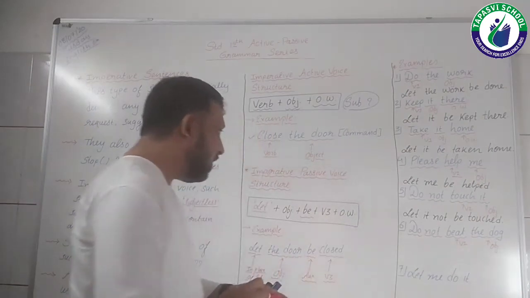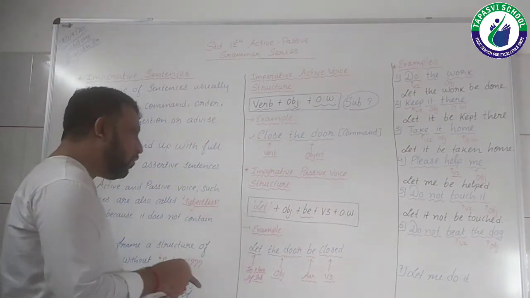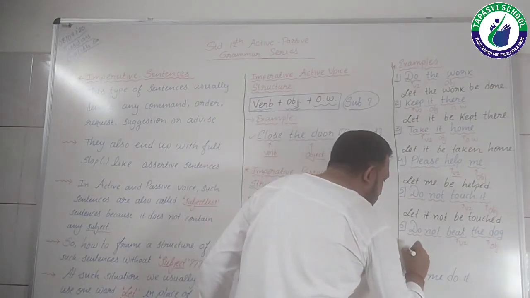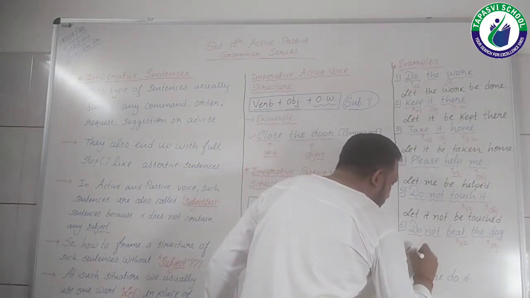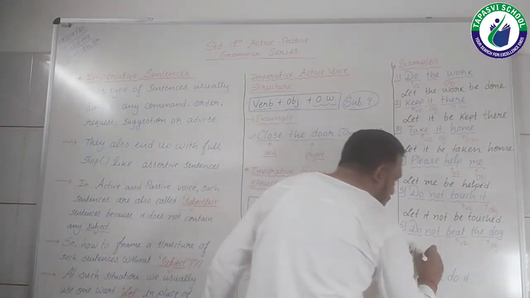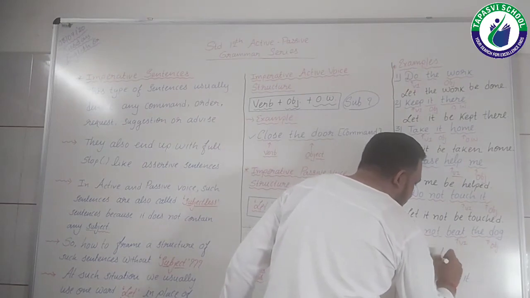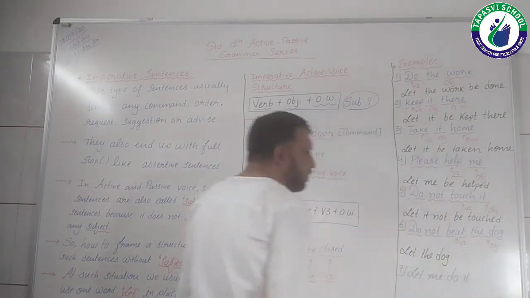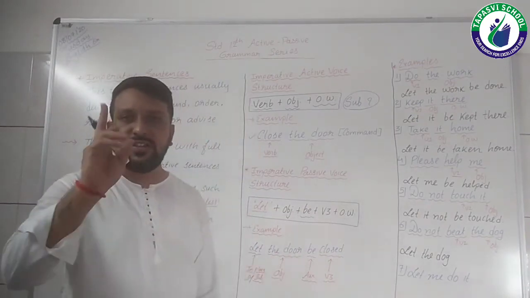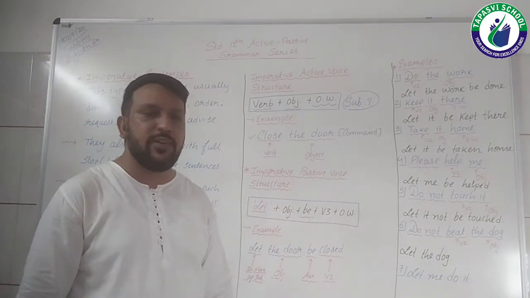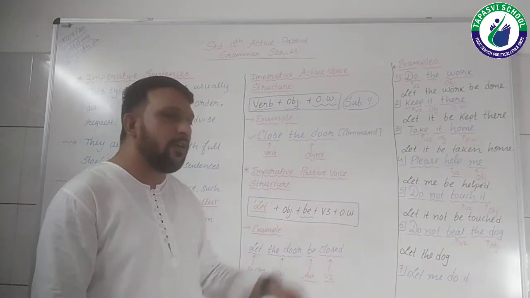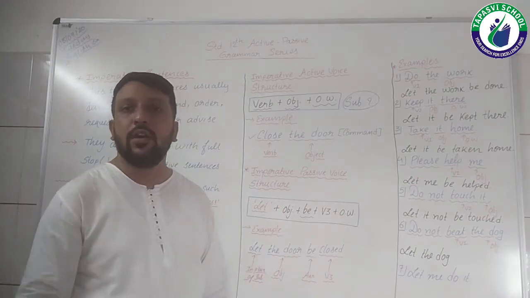So let's transform it into a passive voice. As usual, according to the passive imperative structure, let me put let over here. Let. Then the object, what is the object? The dog. Let the dog. Now be. But before that, what is necessary? We need to put that negative word which is given in the active imperative sentence, that is not. So before putting be, we need to put not.